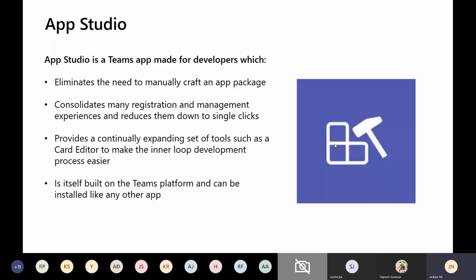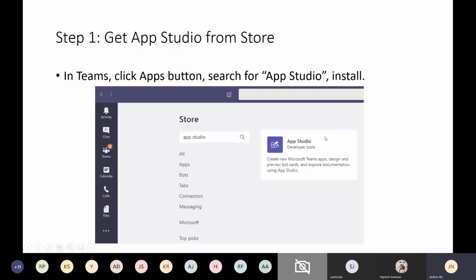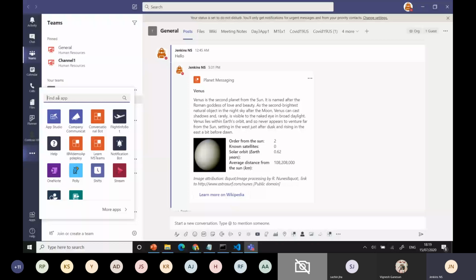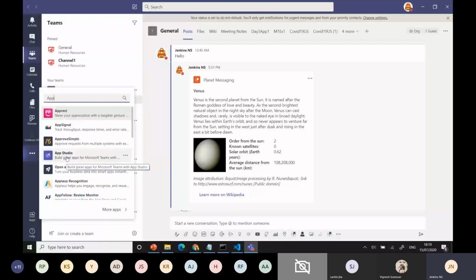I'll show you the output, instead of just describing it. When you go here, you can see App Studio. If you are not seeing App Studio, you can search for it and install it. It's a one-time installation in your web or desktop app. When you go to App Studio, we have the manifest editor.